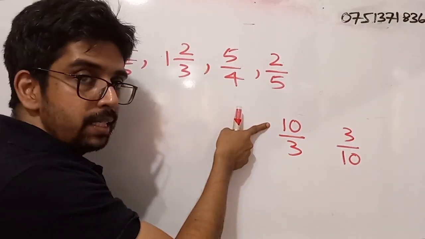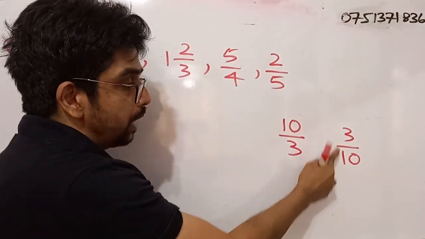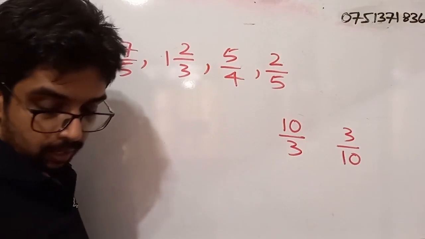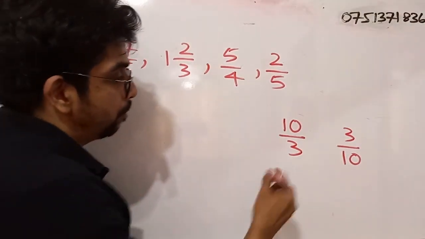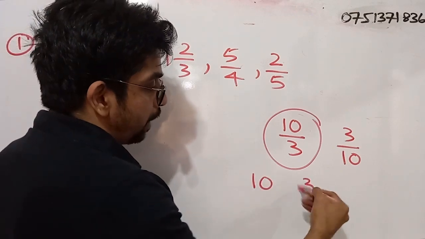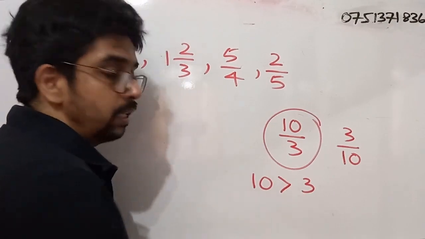Here the numerator is 10. The denominator is 3. Here the numerator is 3 and the denominator is 10. If we compare the first one, which is 10 by 3, the numerator is 10 and the denominator is 3. Numerator is larger than the denominator.